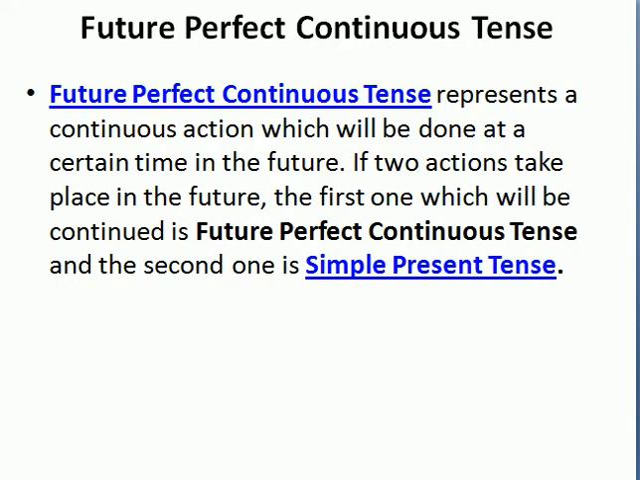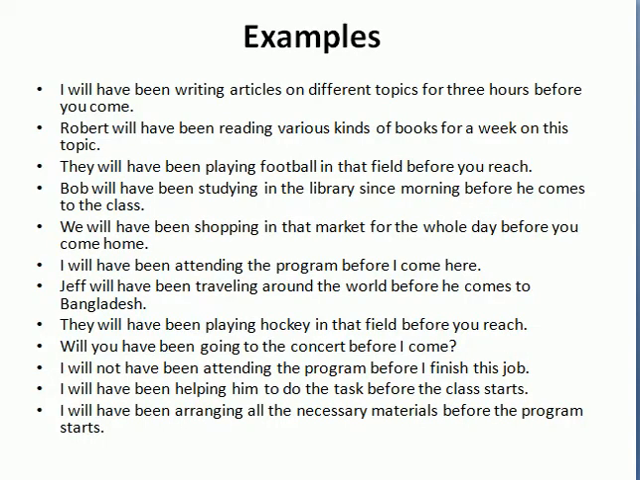So next is the future perfect continuous tense, which represents a continuous action which will be done at a certain time in the future. And if two actions take place in the future, the first one which will be continued is future perfect continuous and the second one is simple present. वही चीज जो हमने पीछे भी देखी थी. और इसमें ये है कि आप एक ऐसा एक्शन एक्सप्रेस करते हो कि जो कंटिन्यूस स्टेज में है और उसमें आप ड्यूरेशन ऑफ टाइम भी मेंशन कर सकते हो फॉर एंड सिंस के साथ. For example, I will have been writing articles on different topics for 3 hours.